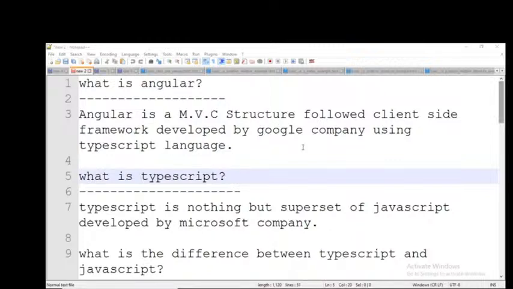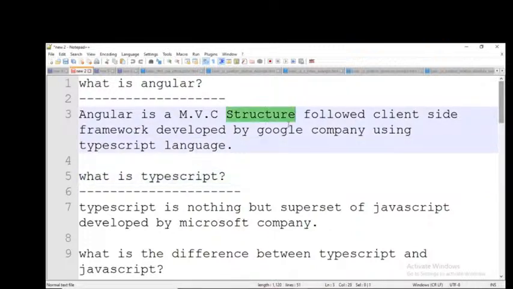I will explain about the MVC structure a little bit later.